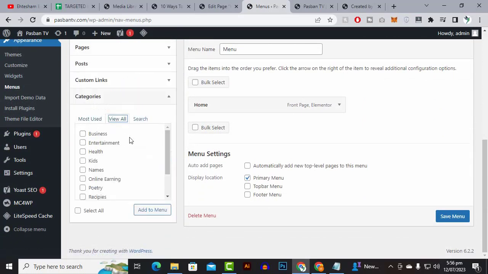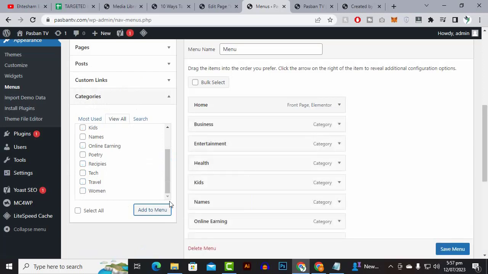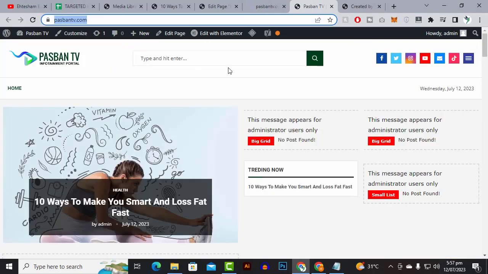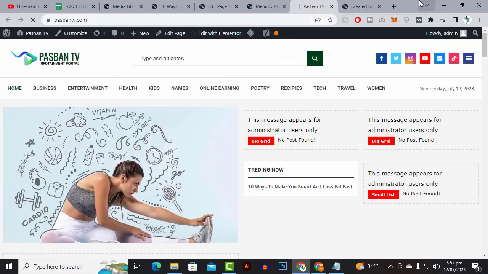We will click here and select all the categories, and click add to menu. Okay, and let's save it. I just want to check how our menu will be displayed.